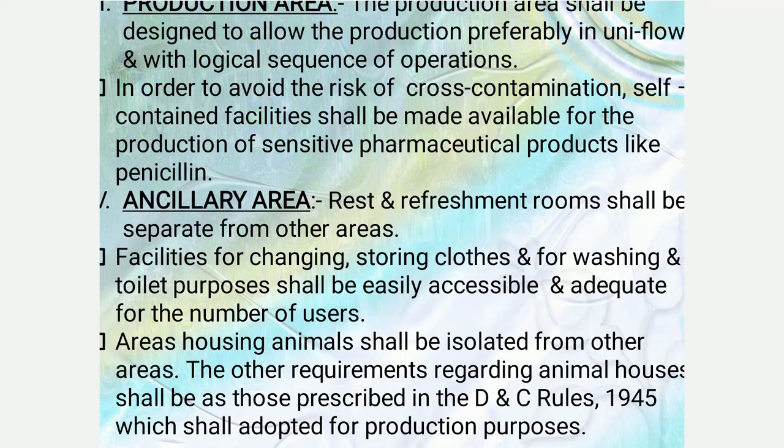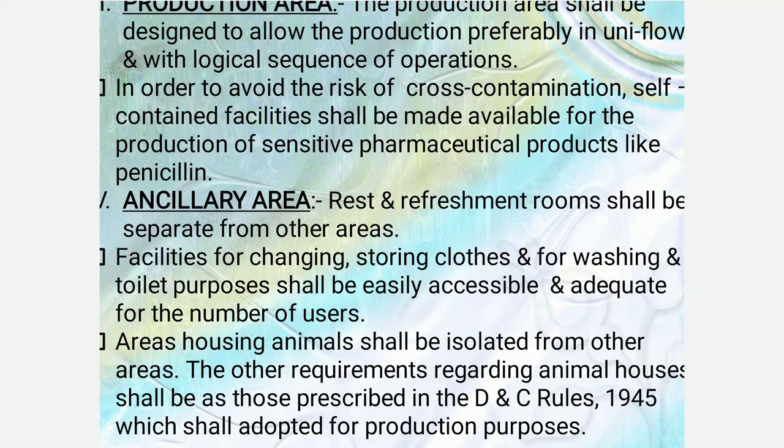The production area shall be designed to allow the production preferably in uniflow and with logical sequence of operations. In order to avoid the risk of cross contamination, self-contained facilities shall be made available for the production of sensitive pharmaceutical products like penicillins.